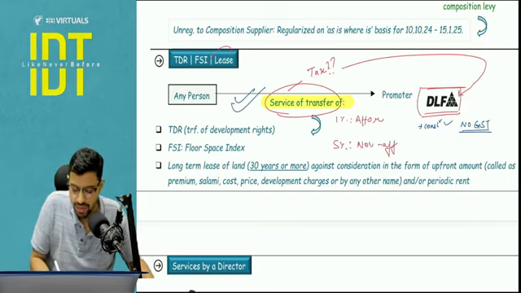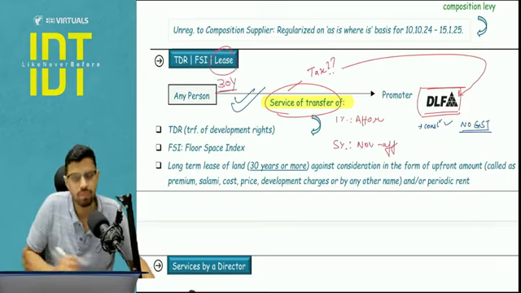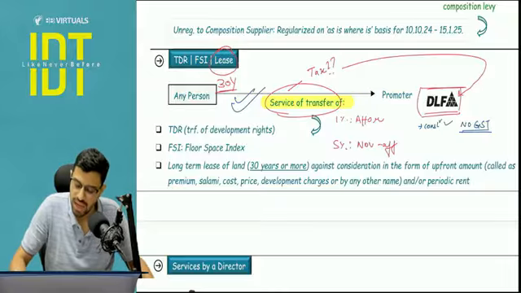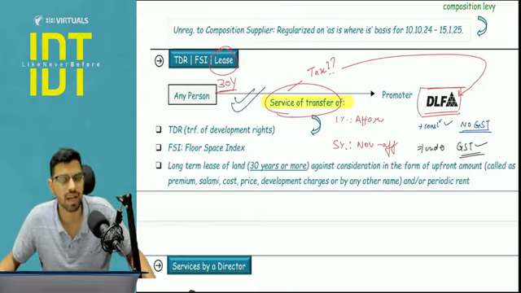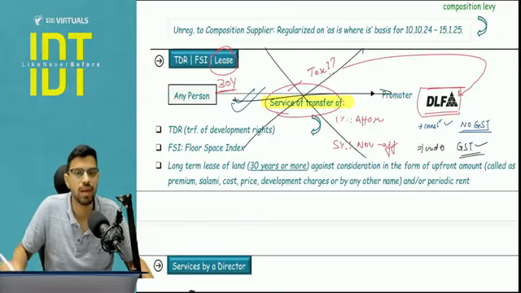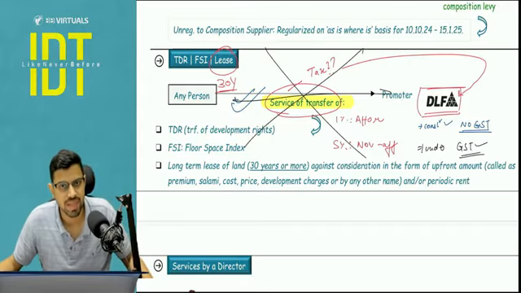Is this clear? And this lease is a 30 years lease. Please pay attention. Suppose DLF is selling under-construction flats, so GST is being levied by the government on them. Then this service will be exempt from GST.